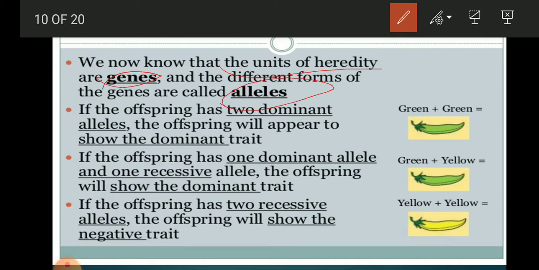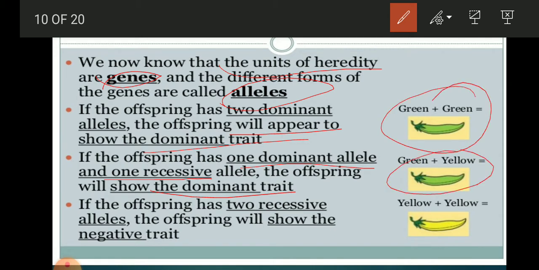If the offspring has two dominant alleles, the offspring will appear as the dominant trait, and if it has one dominant allele and one recessive, the offspring will also appear dominant. As we can see here, green pod color is dominant, so that's why the hybrid also appears green.